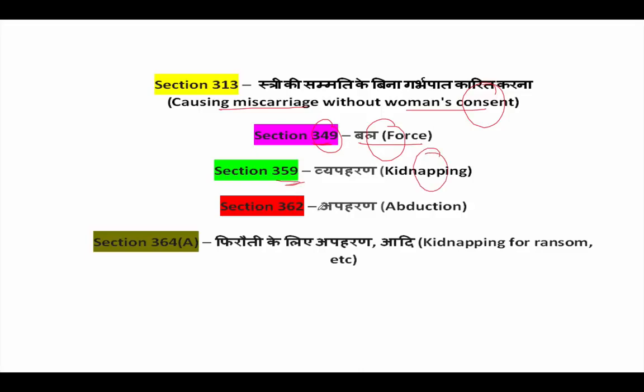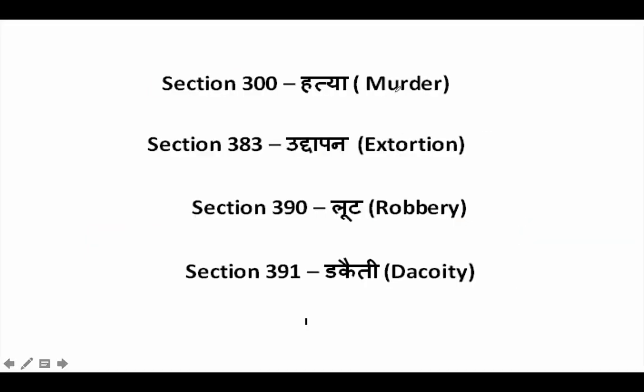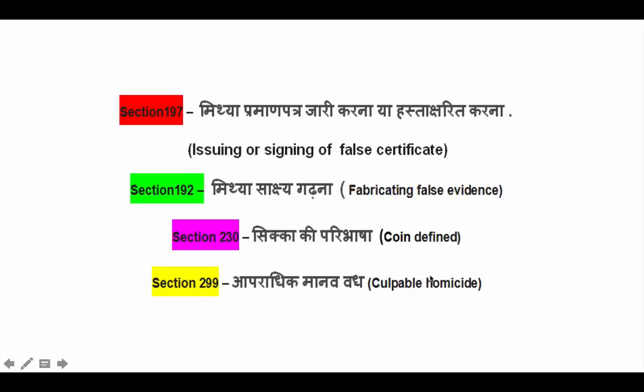359 is for kidnapping. 362 is for abduction. 364 is when you kidnap someone for demanding money, that is ransom. Section 300, as I said already, is for murder, but punishment for murder is section 302. Section 383 is extortion, 390 is robbery, and 391 is dacoity.